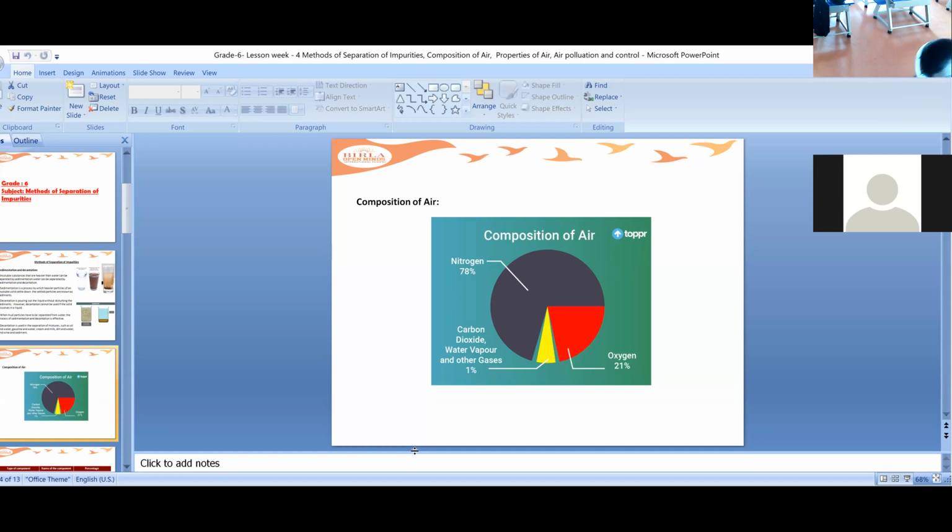If you see this chart, the quantity of nitrogen is 78% in the air, carbon dioxide, water vapor and other gases are 1%, and oxygen is 21%.